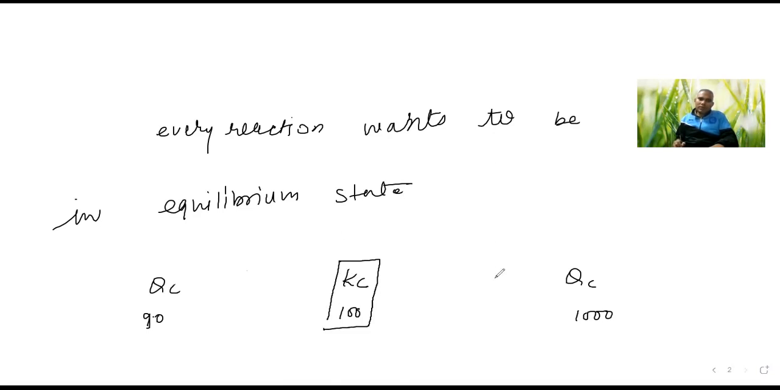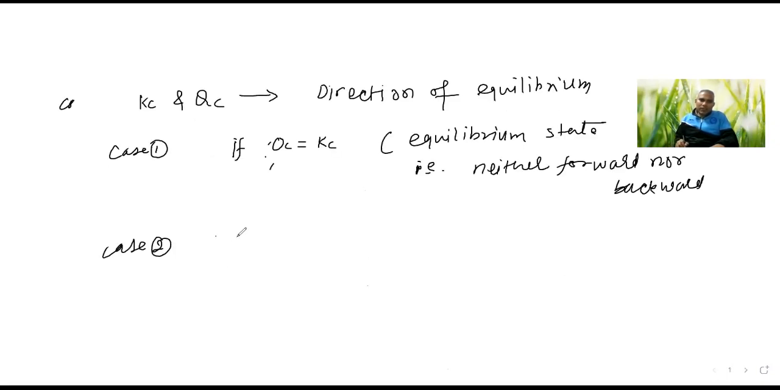So Qc is more, so it will come backward so that it can be less. It will break down toward Kc so that it will be less. So if Qc is more, that is backward. That is what we studied. If Qc is more than Kc, this is the case of backward reaction. Can you understand backward reaction? Because everything wants to be in the equilibrium state.